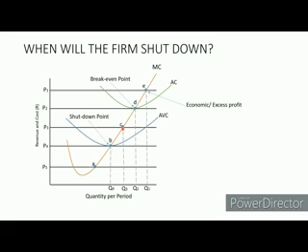Maybe one of the measures will be to lay off some workers just to cut the costs so that they remain in business. The company at this point can still cover its average variable costs and a portion of its average fixed costs at the current market price.